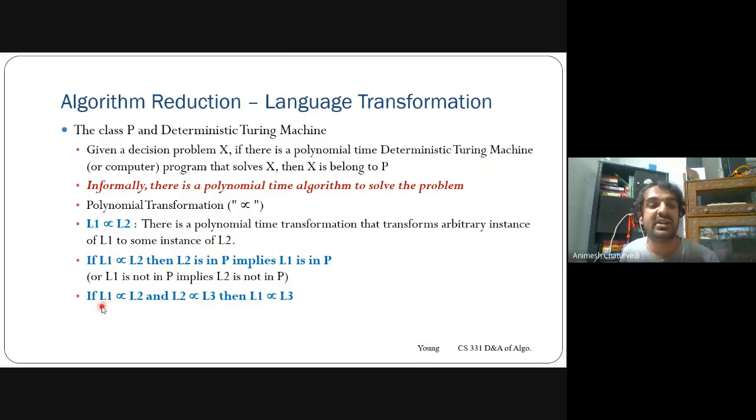Then the third case: L1 is transformed to L2 and L2 is transformed to L3. This means you can also transform L1 to L3 via L2. So you can do this if this is true.